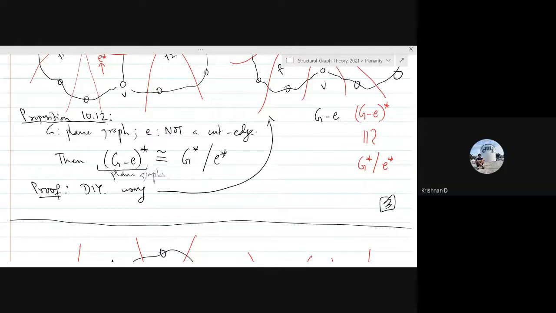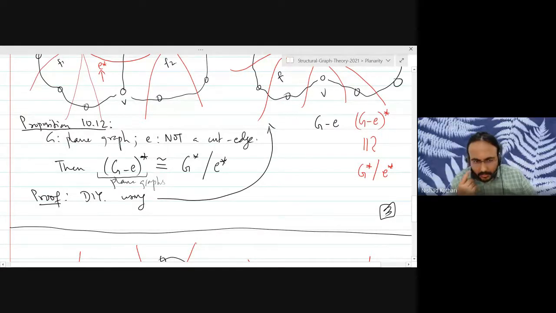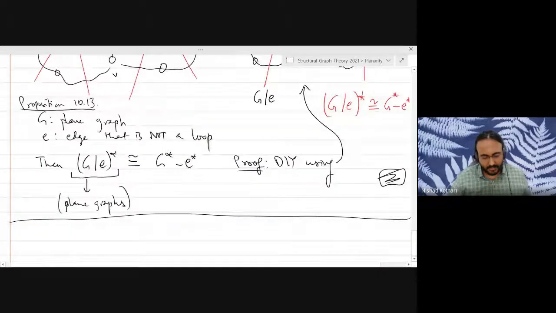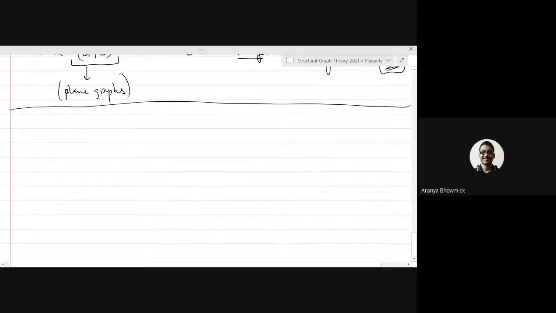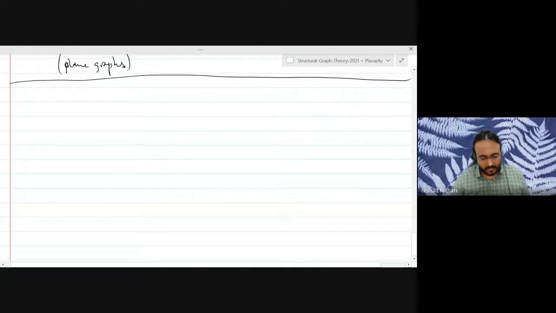Sir, have you defined for me when two planar embeddings are actually different? No, I have not defined that yet. I want to get to that, but maybe it won't happen today. It will happen in the next lecture tomorrow. So similarly for G contract E also we have to fix the embedding and then work. Yes, exactly. Good. All right, so that's that.